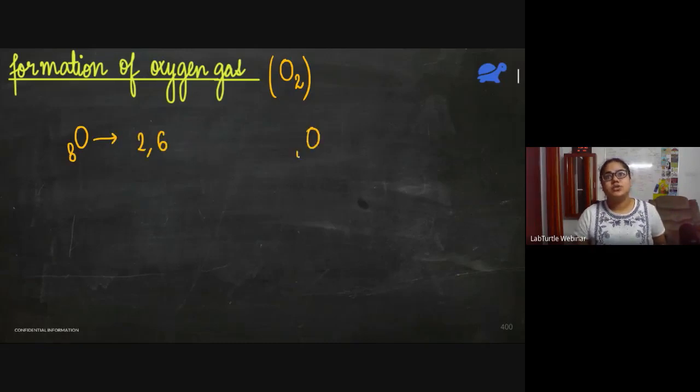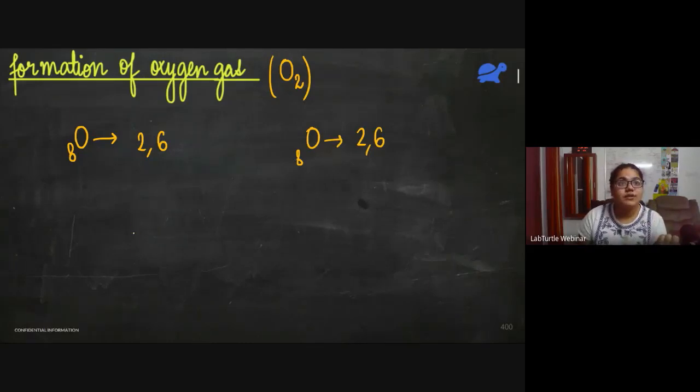And we have 2 oxygen atoms, 2, 6. Now see, oxygen needs 2 electrons to complete its valence shell. That is why both of these will be sharing 2 electrons, because they need 2 more electrons to become stable like a noble gas.